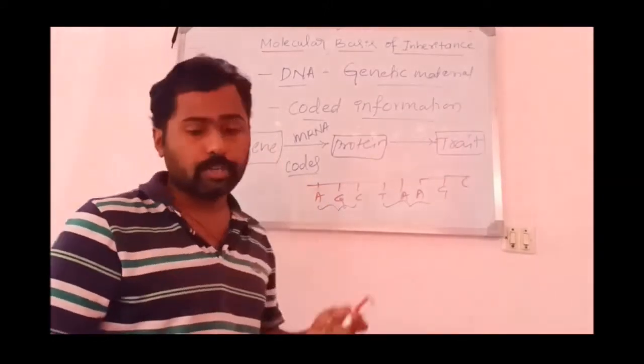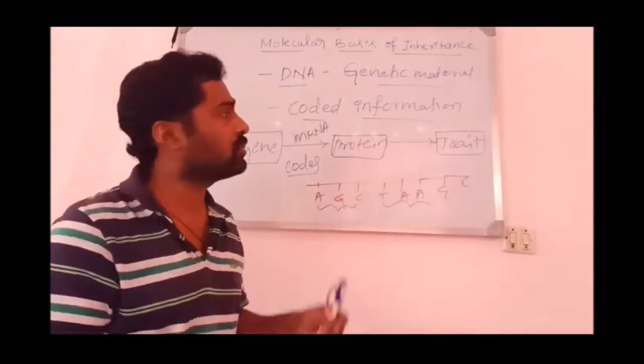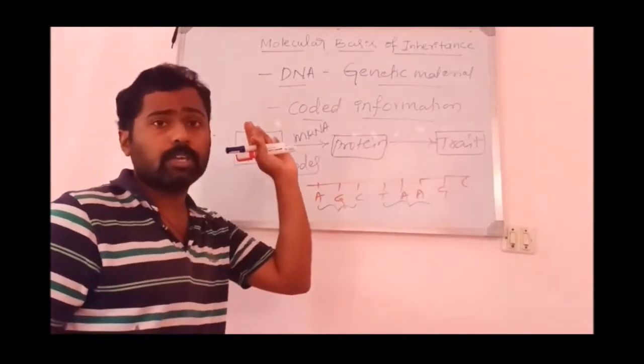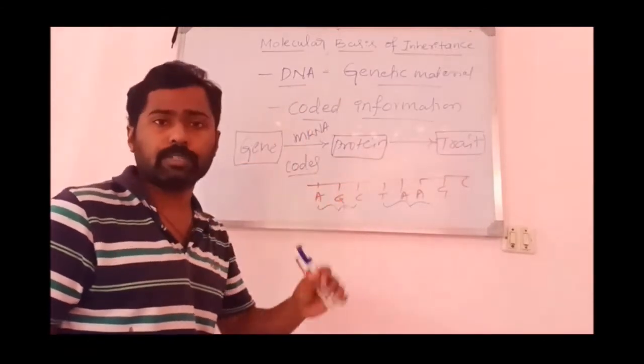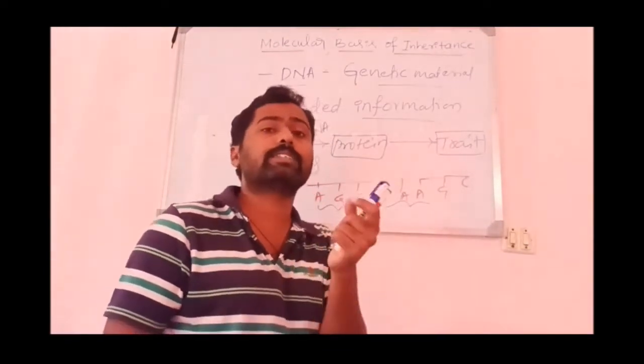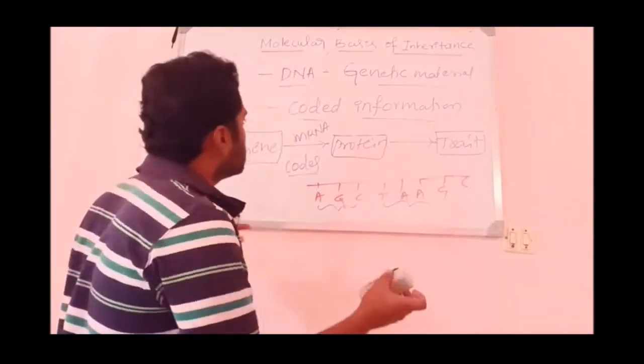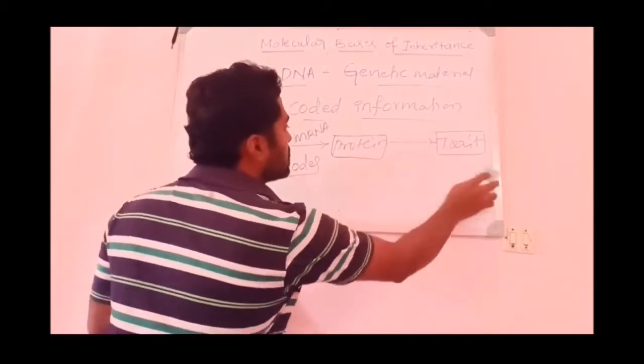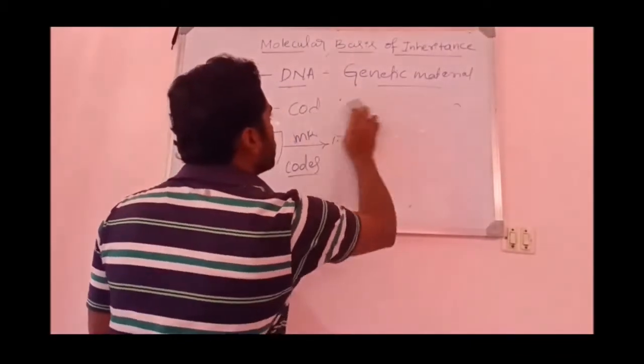Okay, so let us look into the structure. No doubt this is the genetic material in almost 99.9% of organisms, but there are a few exceptions like RNA viruses, where RNA is the genetic material. So let us look into the chemical structure or chemical composition of DNA.